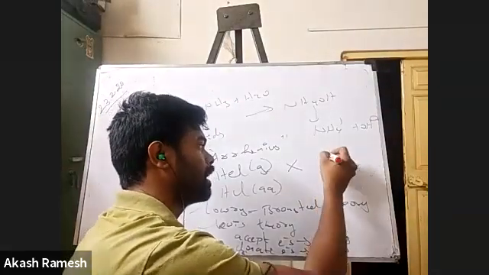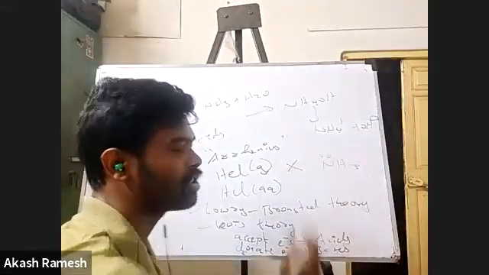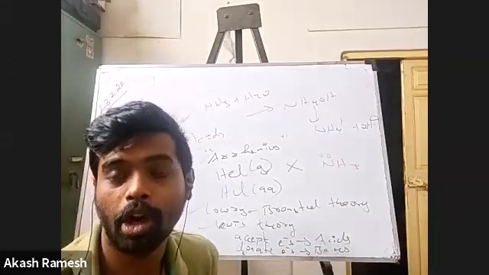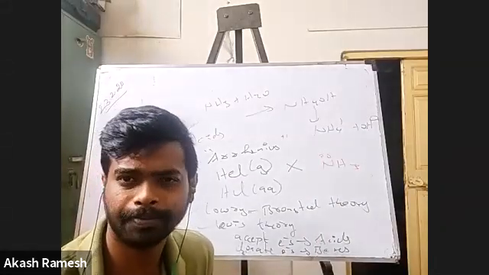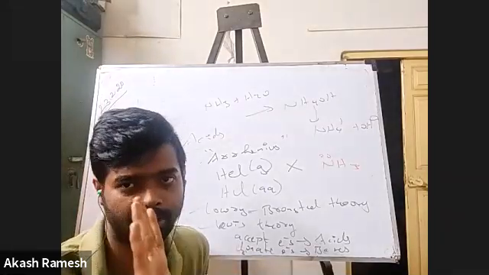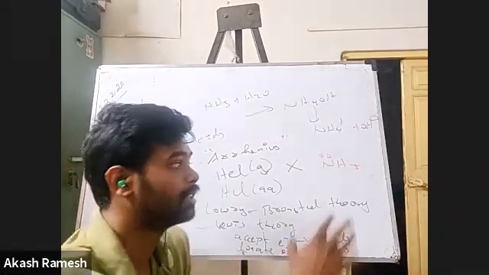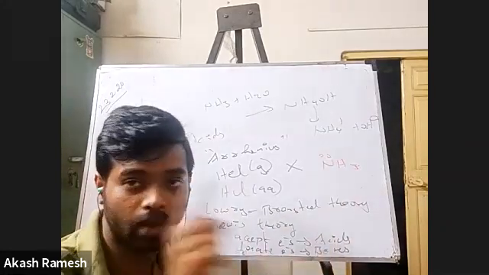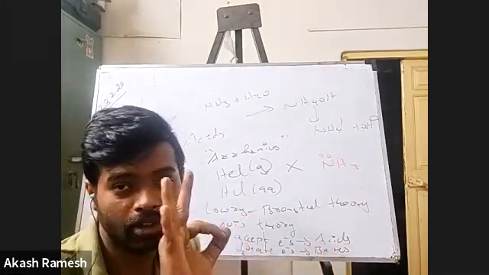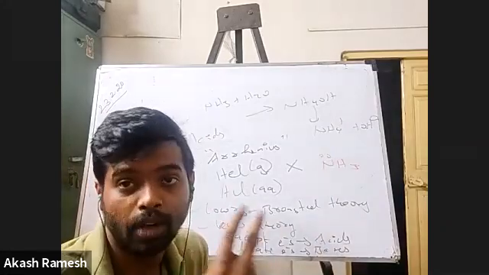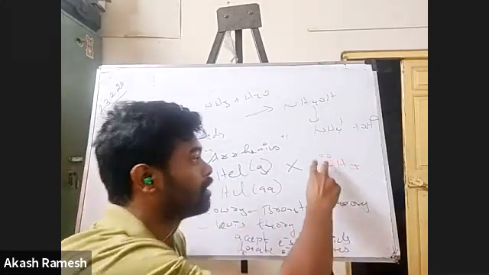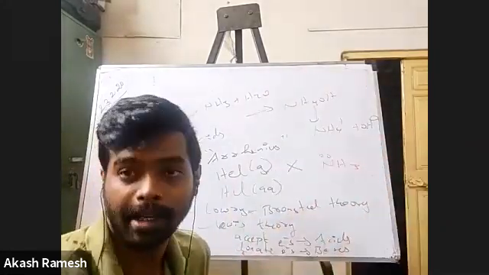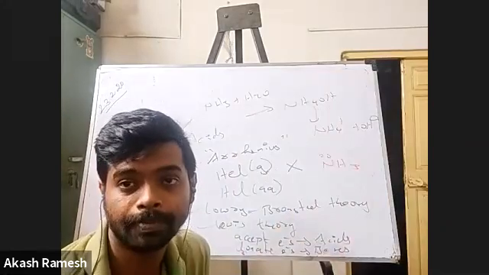this ammonia has, on nitrogen, 2 electrons which are not involved in bonding at all. Basically, nitrogen has 5 electrons in the valence shell, right? 3 of them are involved in covalent bonding with hydrogen. One electron is going to come from hydrogen. So 3 electrons are gone. 2 more electrons are left out in nitrogen, right? Now, these 2 electrons can be donated to some other species, right?